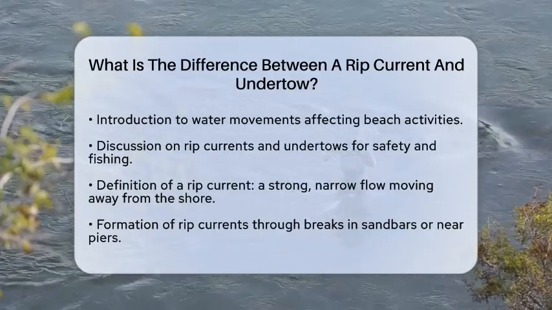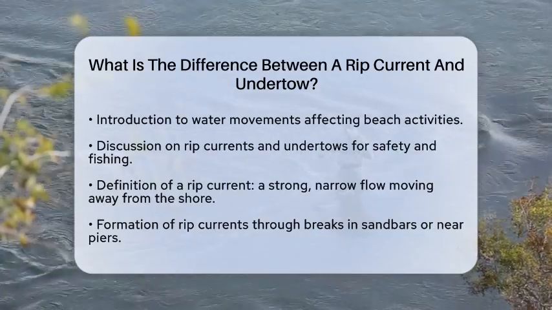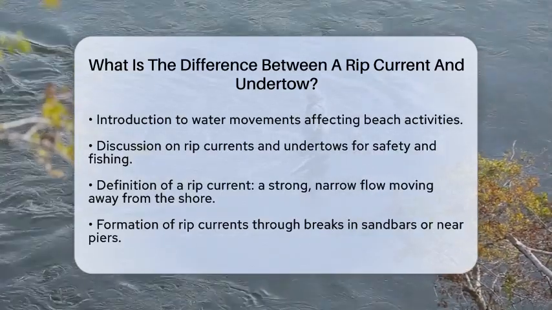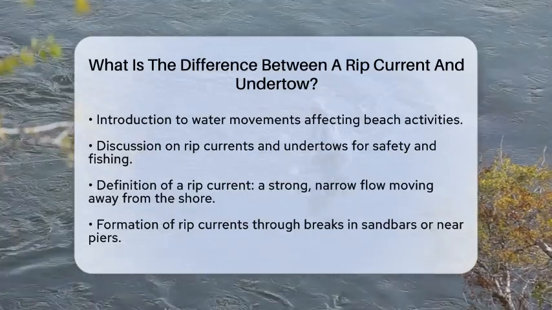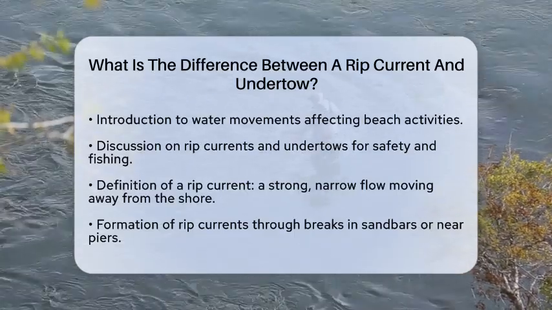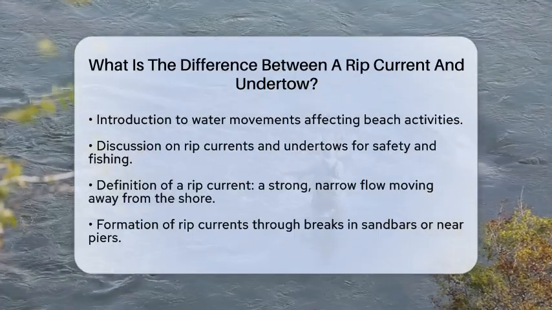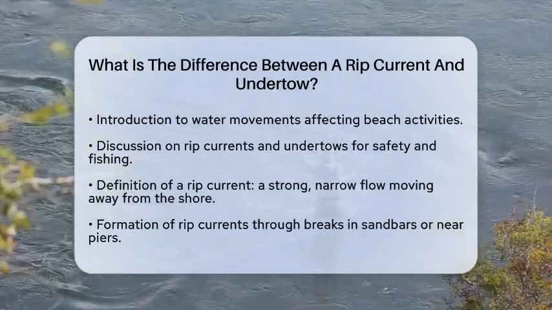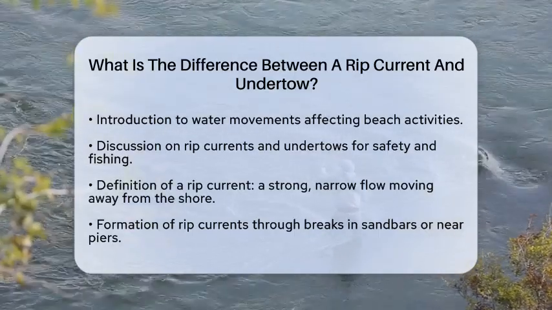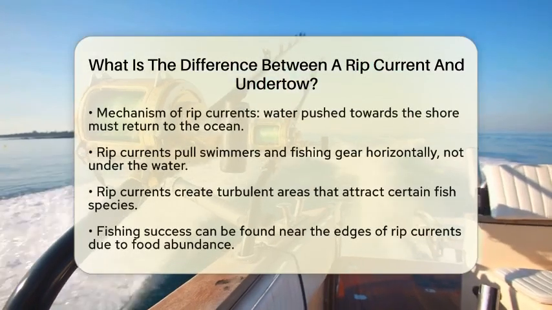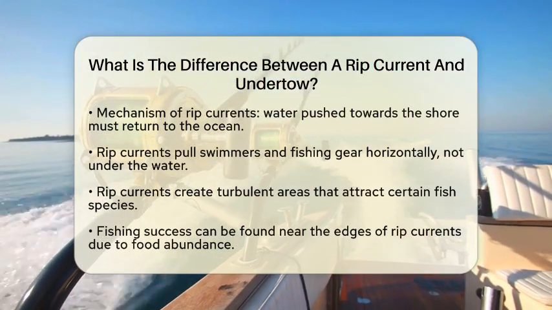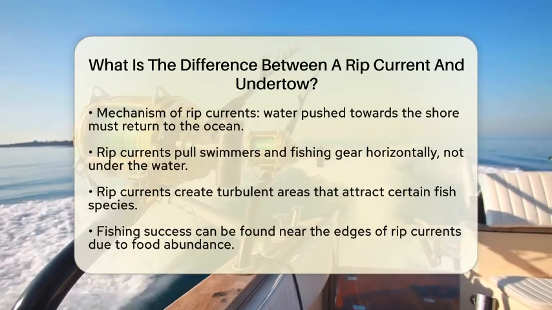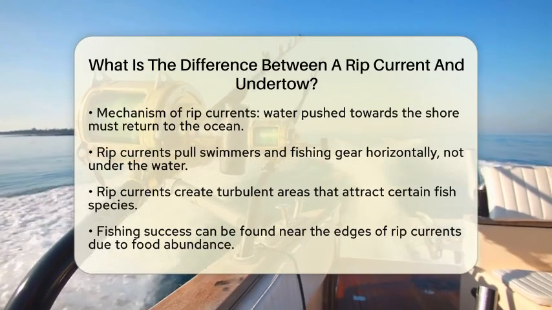A rip current is a powerful, narrow flow of water moving directly away from the shore. It typically forms through breaks in sandbars or near piers. When waves crash onto the beach, they push water toward the shore. This water must find a way back to the ocean, creating a fast-moving current that can pull swimmers and even fishing gear out to sea. It is important to note that rip currents do not pull people or objects under the water. Instead, they move them horizontally away from the beach.